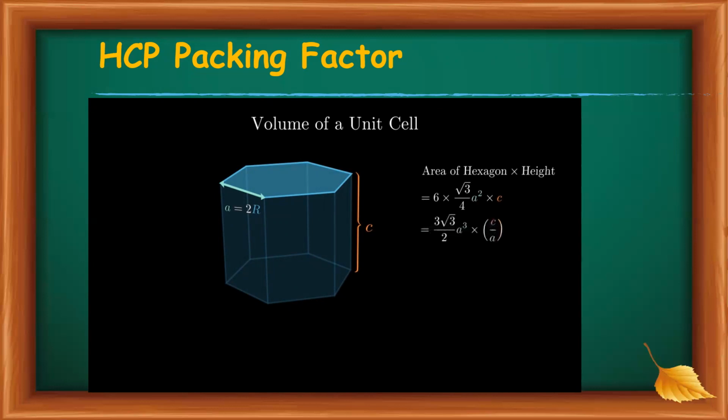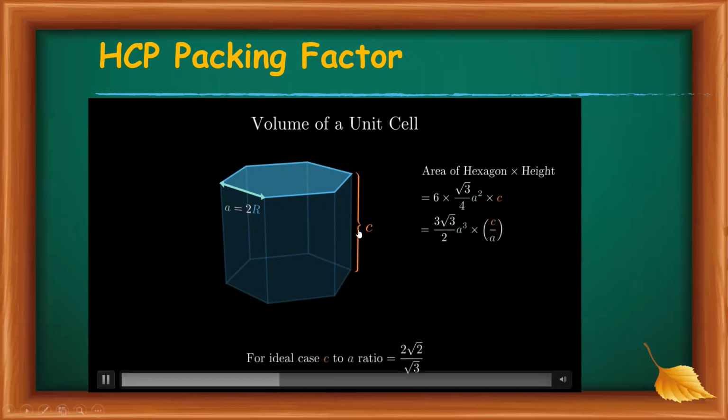It must be equal to 6 times the area of a single triangle, for which we consider this hexagon and divide it into 6 triangles.